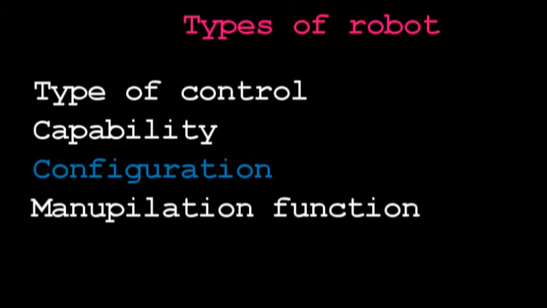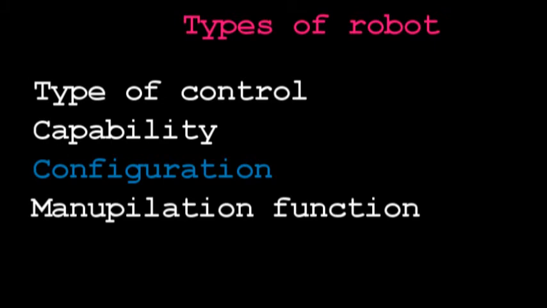Type of control means we are going to control the robot with the help of a numerical control program. According to the type of control, there are point to point robots, continuous path robots, computer trajectory robots, and servo controlled robots.